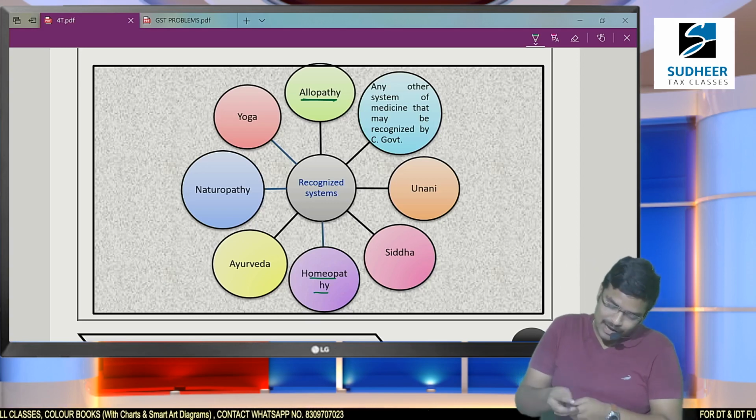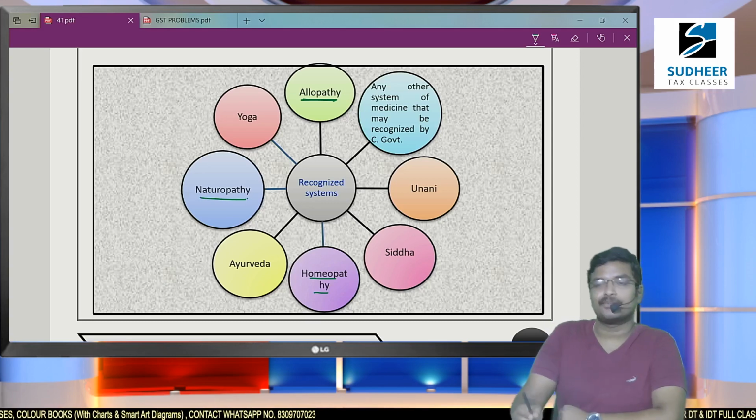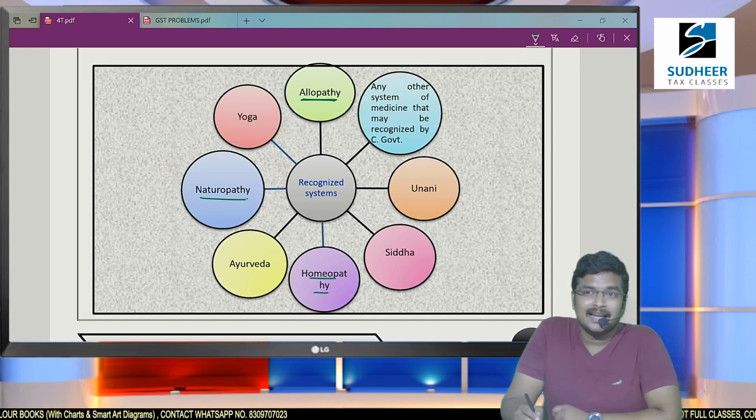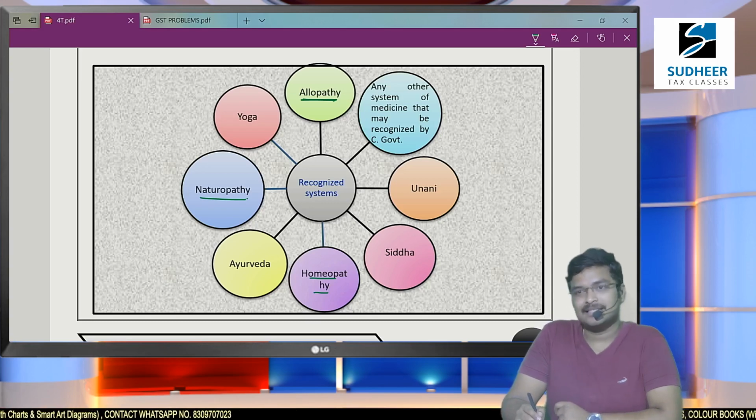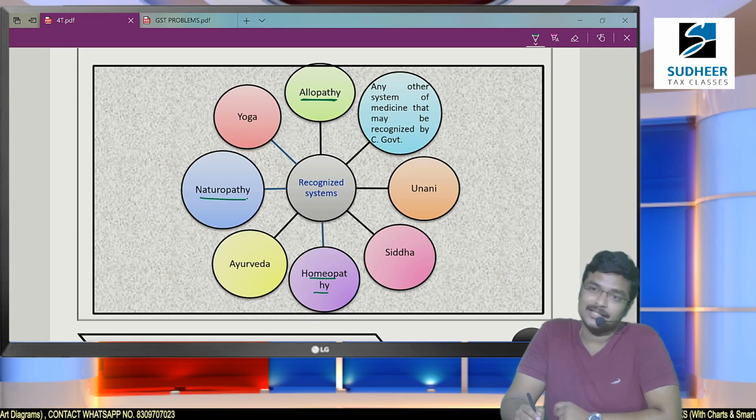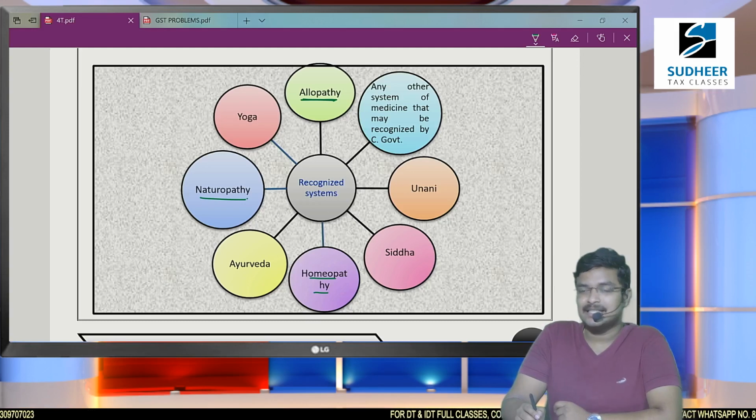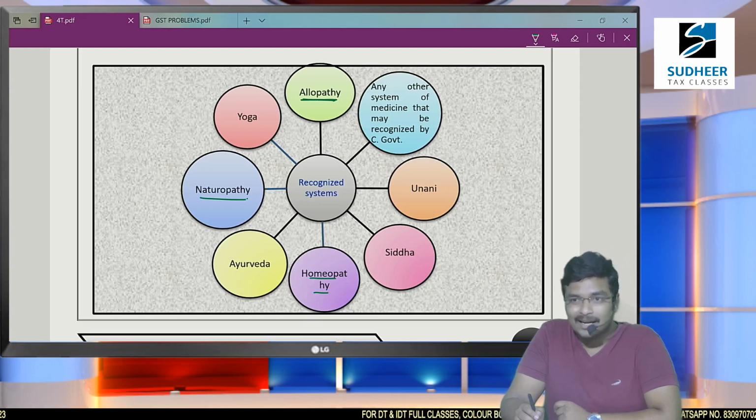Like that, we also have naturopathy. Naturopathy means, generally why does our body get a disease? Due to lack of vitamins, due to lack of correct immunity system. Then what should we do to get correct immunity system? Rather than consuming medicines which are artificial, naturally you have to cure your disease through water, sprouts, seeds.